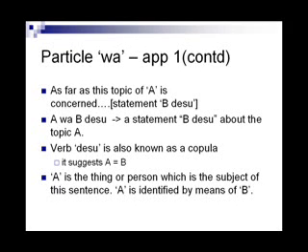When the verb is desu, which is also known as a copula, it is equal to A is equal to B. A is the thing or person which is the subject of the sentence. A is identified by means of B. B is the identifier. Maybe it says he is a man, or maybe it says A is a dog, or whatever. Right?